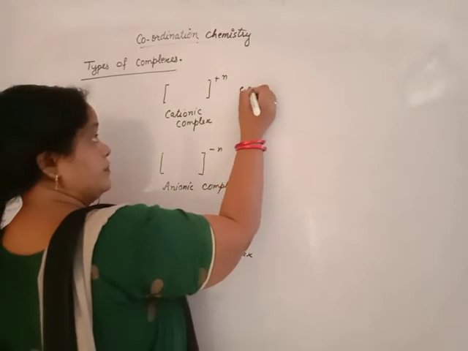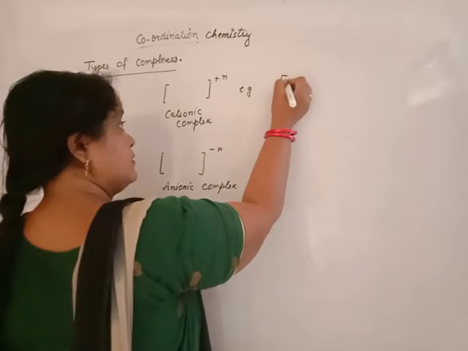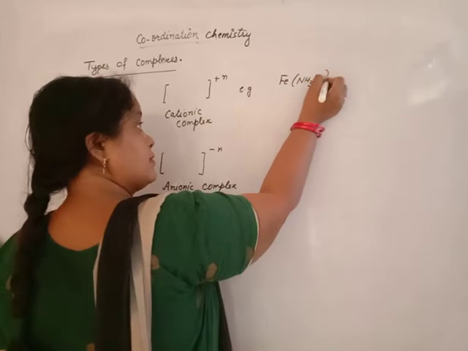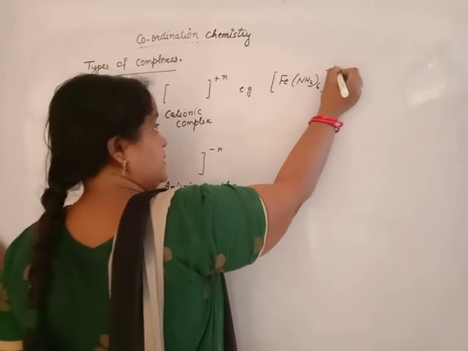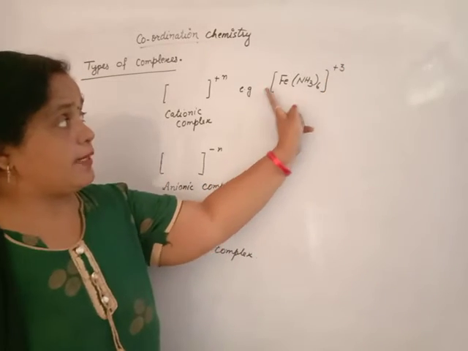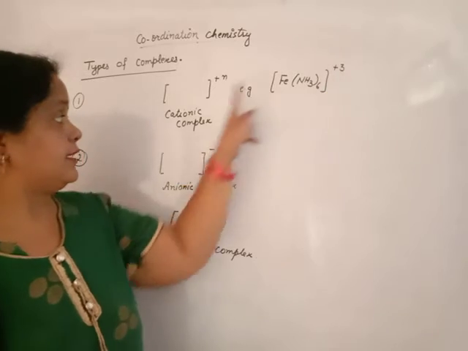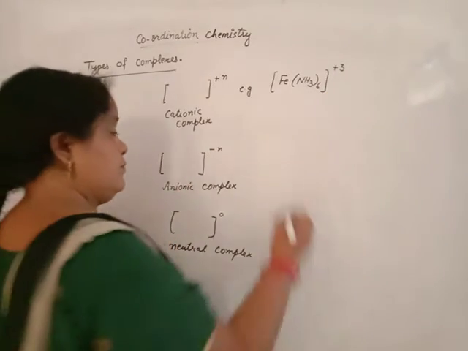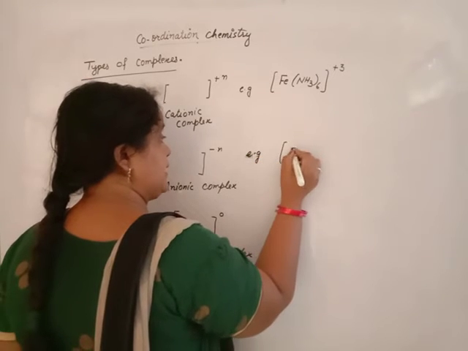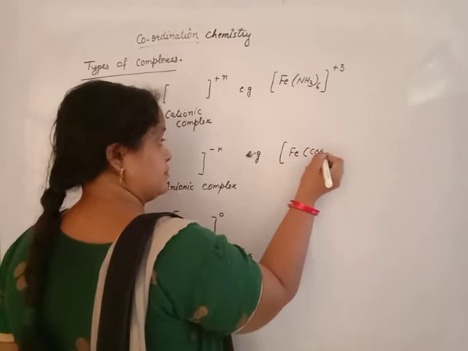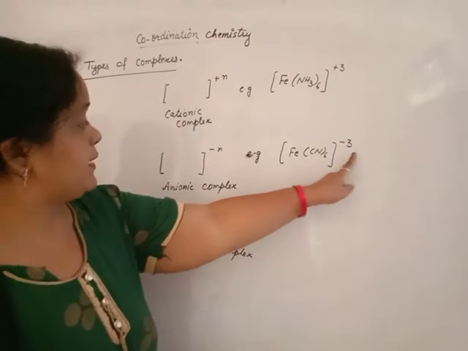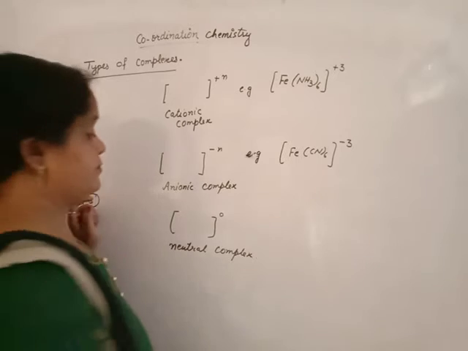Example, let us suppose this one has a +3 charge on the whole square bracket. This is a cationic complex. If it carries a negative charge, that is known as an anionic complex.